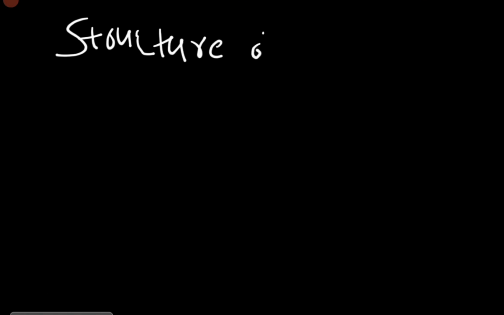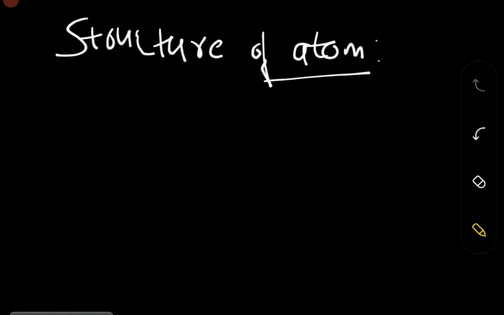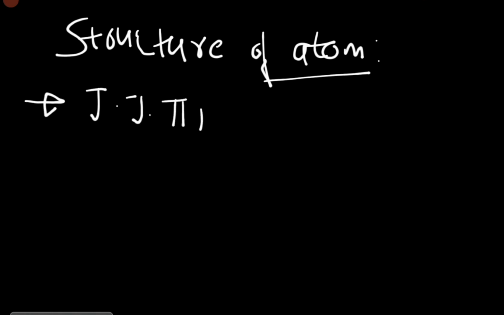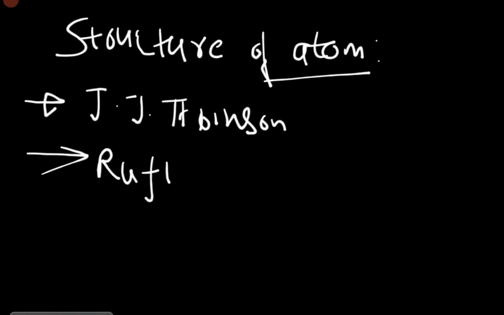Structure of atom. Okay. So basically, in the structure of atom in class ninth chemistry, you have to study three things. First is J.J. Thomson's model, and another is the Rutherford model, and lastly you have to understand the model proposed by Niels Bohr.